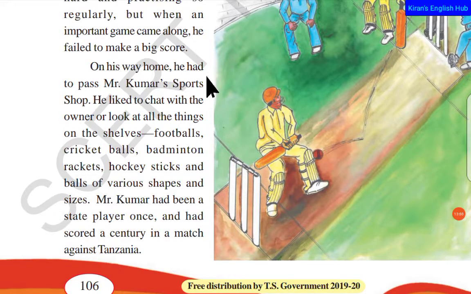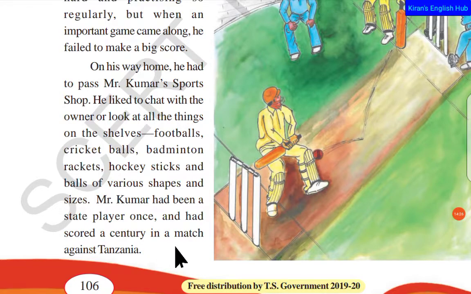So on his way home, he had to pass Mr. Kumar's sports shop. When he was going back to his home, he had to cross Mr. Kumar's sports shop. He liked to chat with the owner or look at all the things on the shelves: footballs, cricket balls, badminton rackets, hockey sticks, and balls of various shapes and sizes. Mr. Kumar had been a state player once and had scored a century in a match against Tanzania.